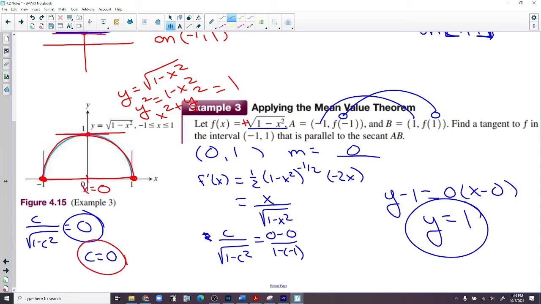And that's exactly what we said, except we said it was c equals 0 instead of x. But it means the same thing. That's what happened. That's what we did. Now, we could have just looked at the graph and answered that exact same thing. I think if I had said, here's the secant line, where is the tangent line, where does it have a slope of 0? I think everyone could have seen that it was up here. But we have to know the process. We have to be able to do the process right there.